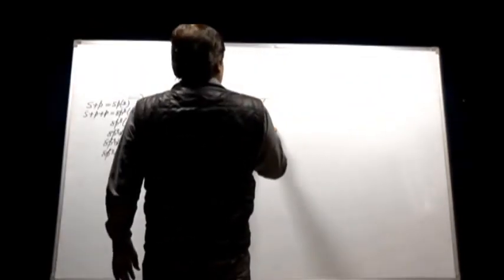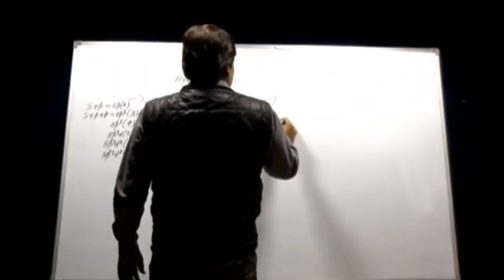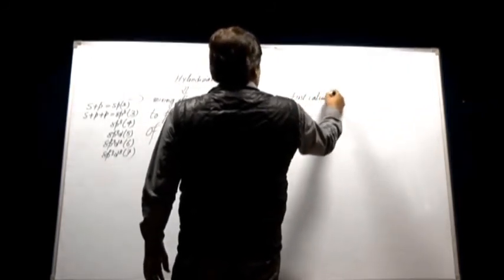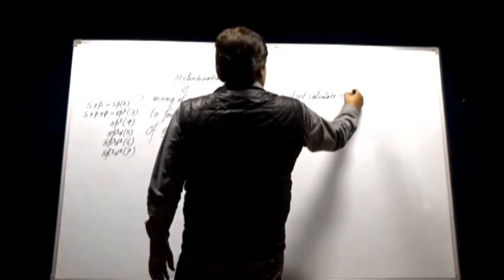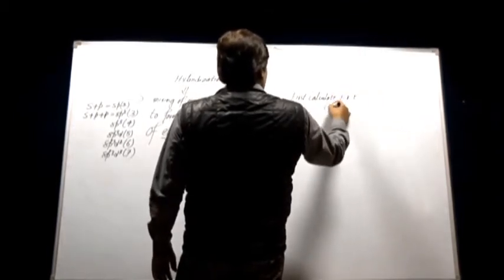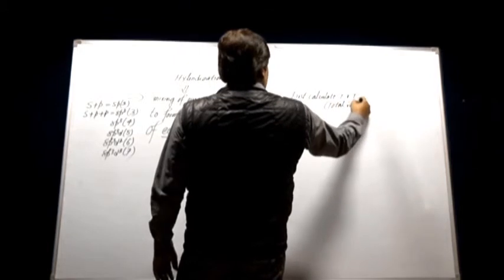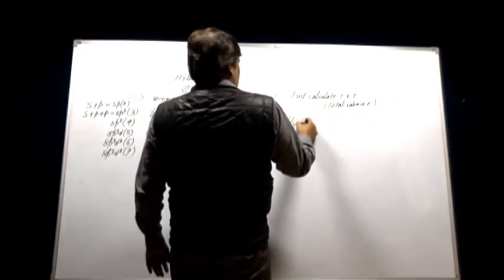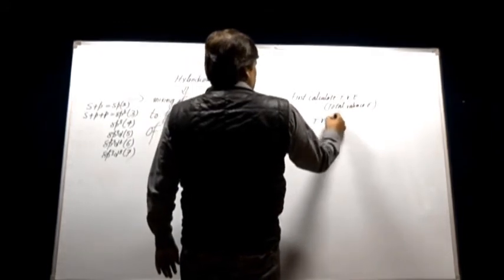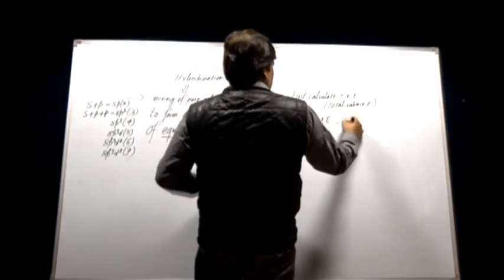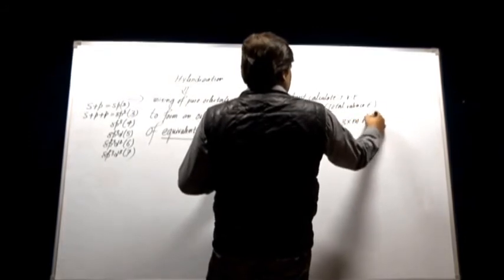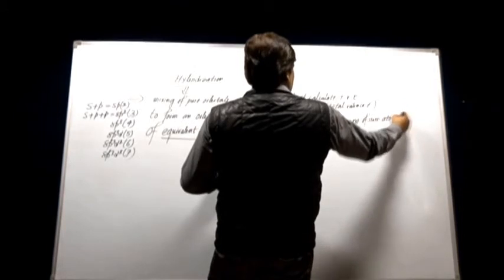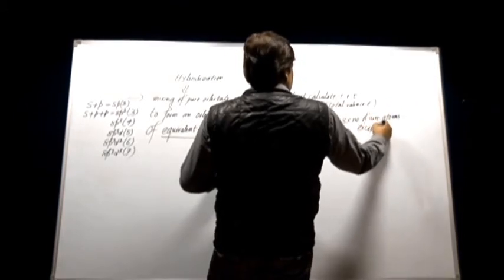So the tips for hybridization: first calculate the total valence electron. Then hybridization is equal to total valence electron divided by 2 minus 3 into the number of surrounding atoms except hydrogen.